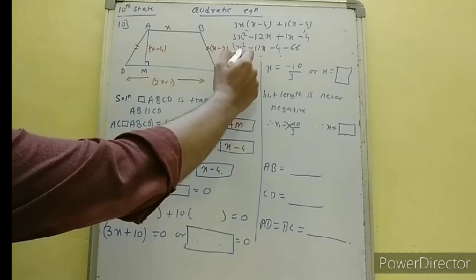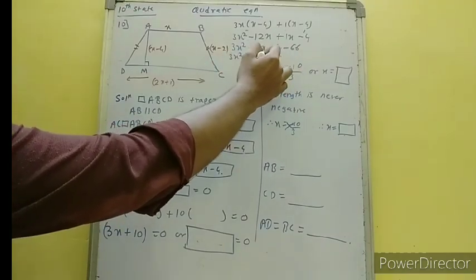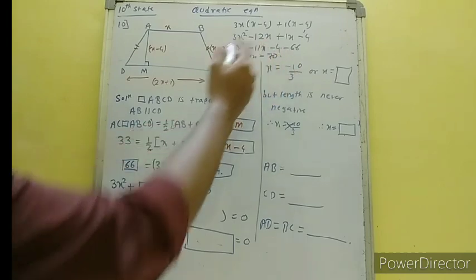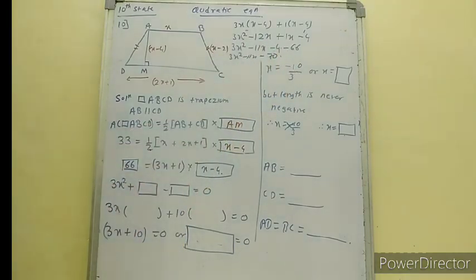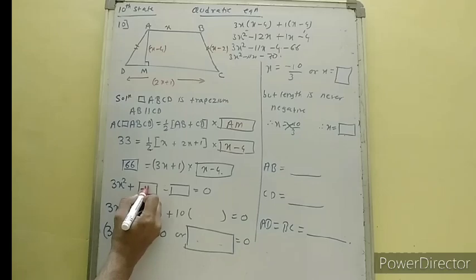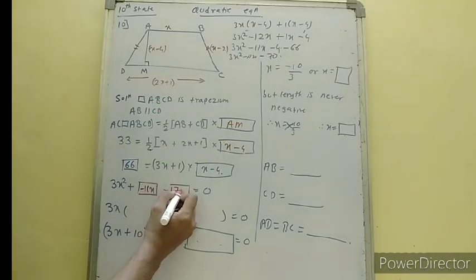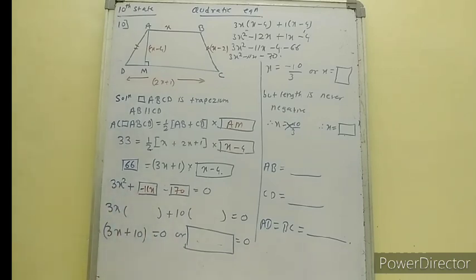See, we have 3x square minus 11x and minus 4 minus 66 is minus 70. So after solving this, I am getting 3x square minus 11x minus 70, because plus minus will be converted into minus.